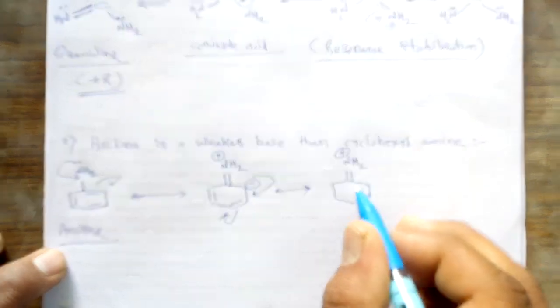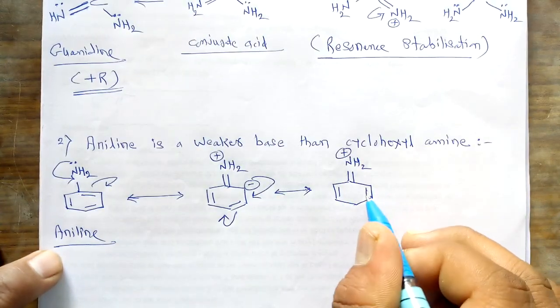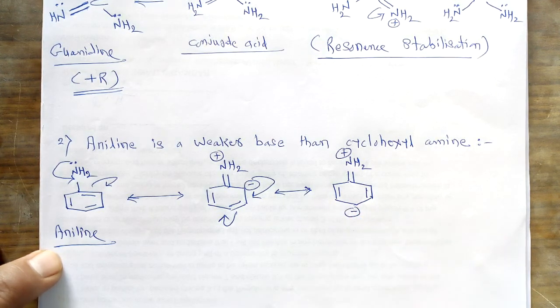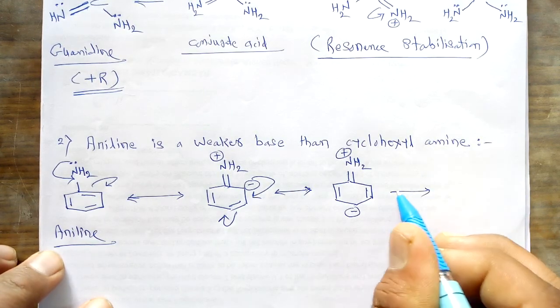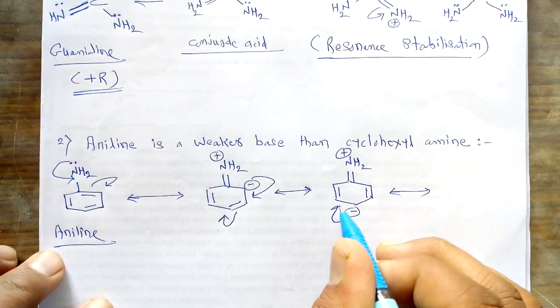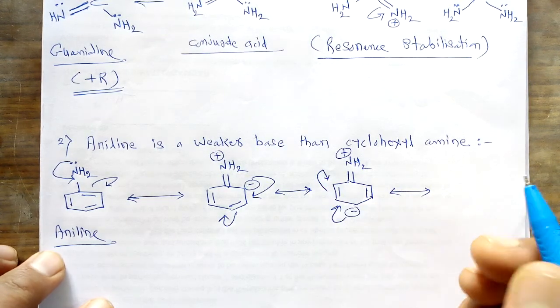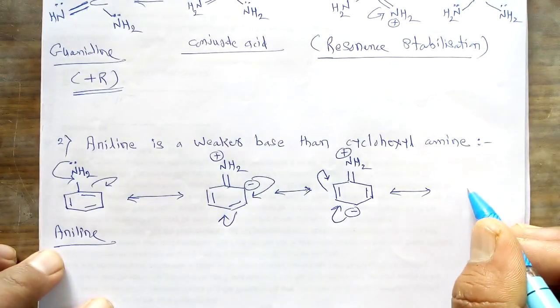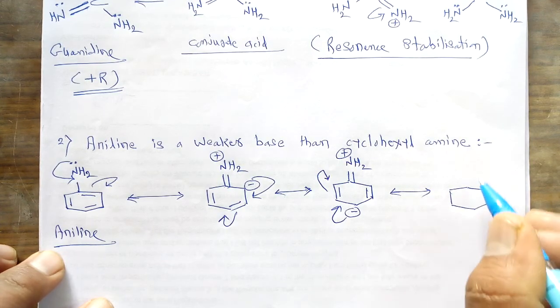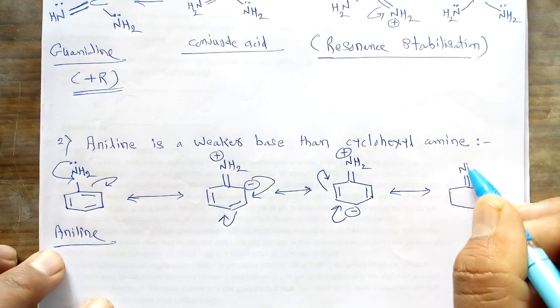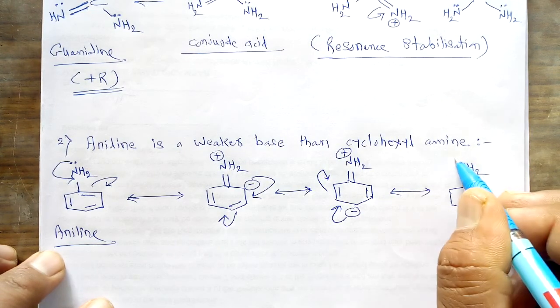This is the first double bond, this is the second double bond. Now the negative charge is at this para carbon atom. In a further case, we may draw the next resonating structure as, again this charge shifted here, this double bond shifts its charge to the adjacent carbon, and we draw the third resonating structure as, this is the double bond, NH2 having a positive charge on this nitrogen.